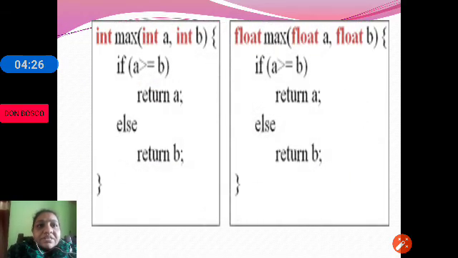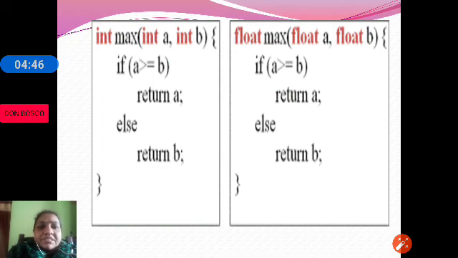See here, int max(int a, int b), then we have float max(float a, float b). If a is greater than or equal to b, we return a, else we return b.